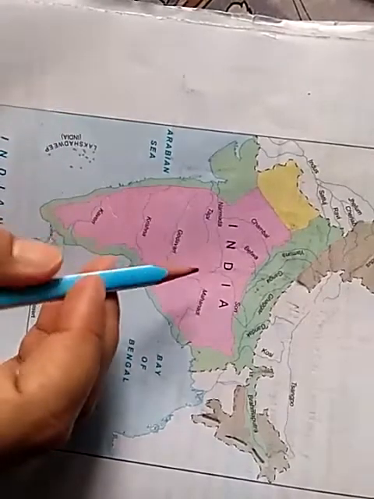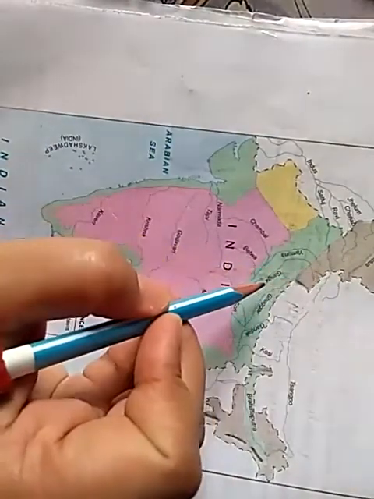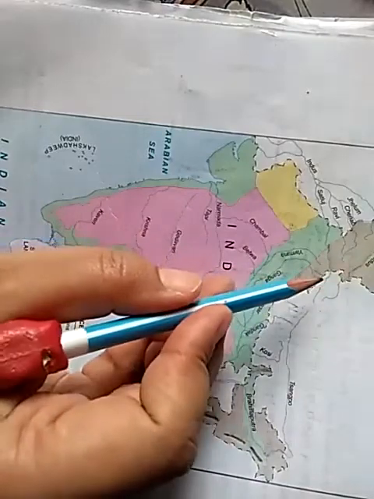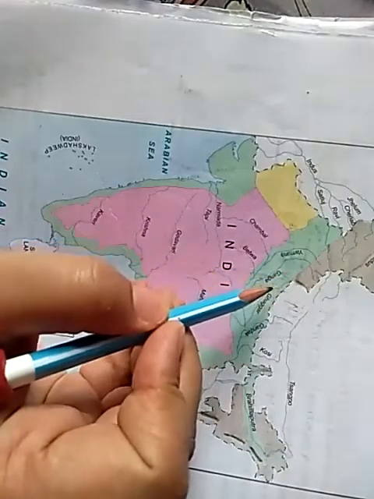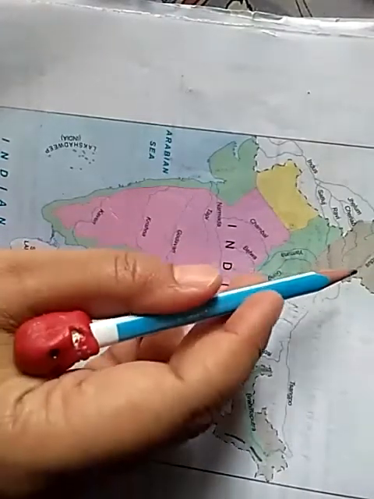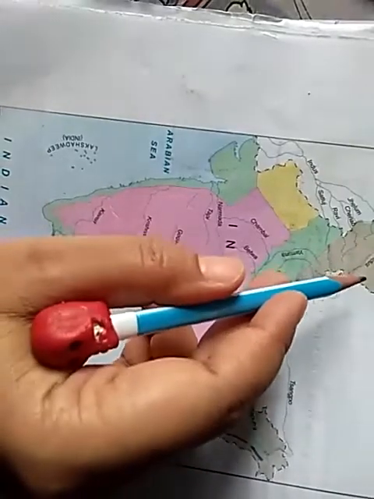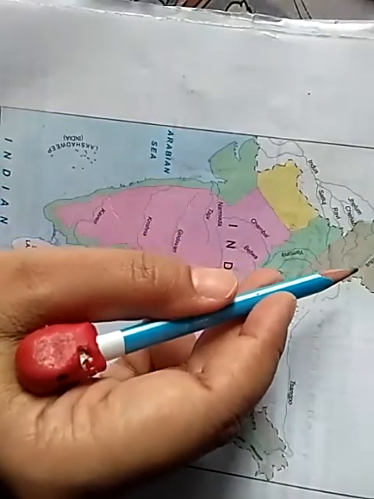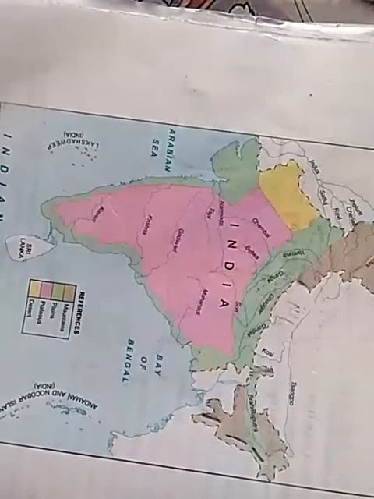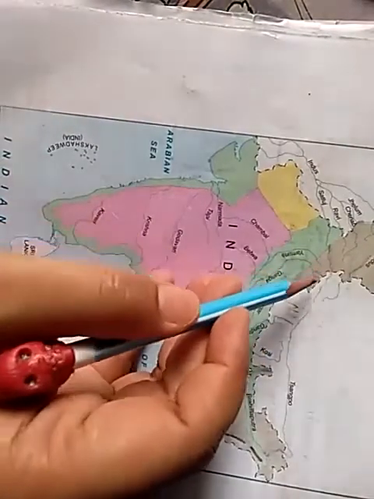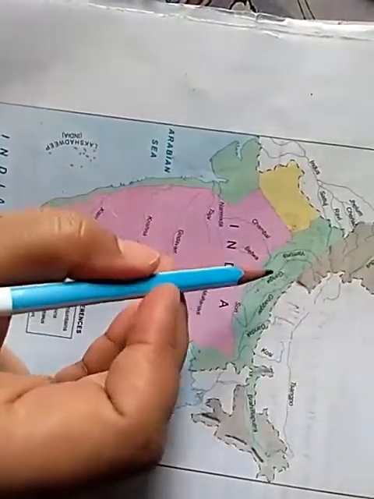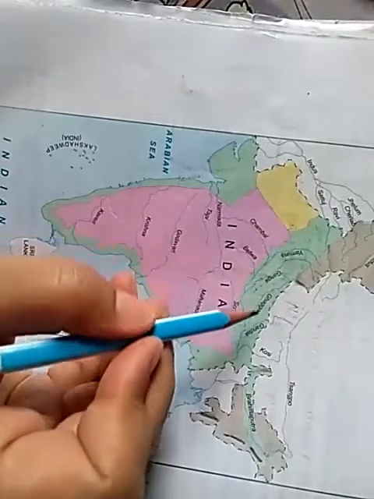Now the rivers coming from the northern mountain are involved in depositional work. In the northern mountain the slope is very steep, so the river erodes sediment from there and deposits it on the plain.